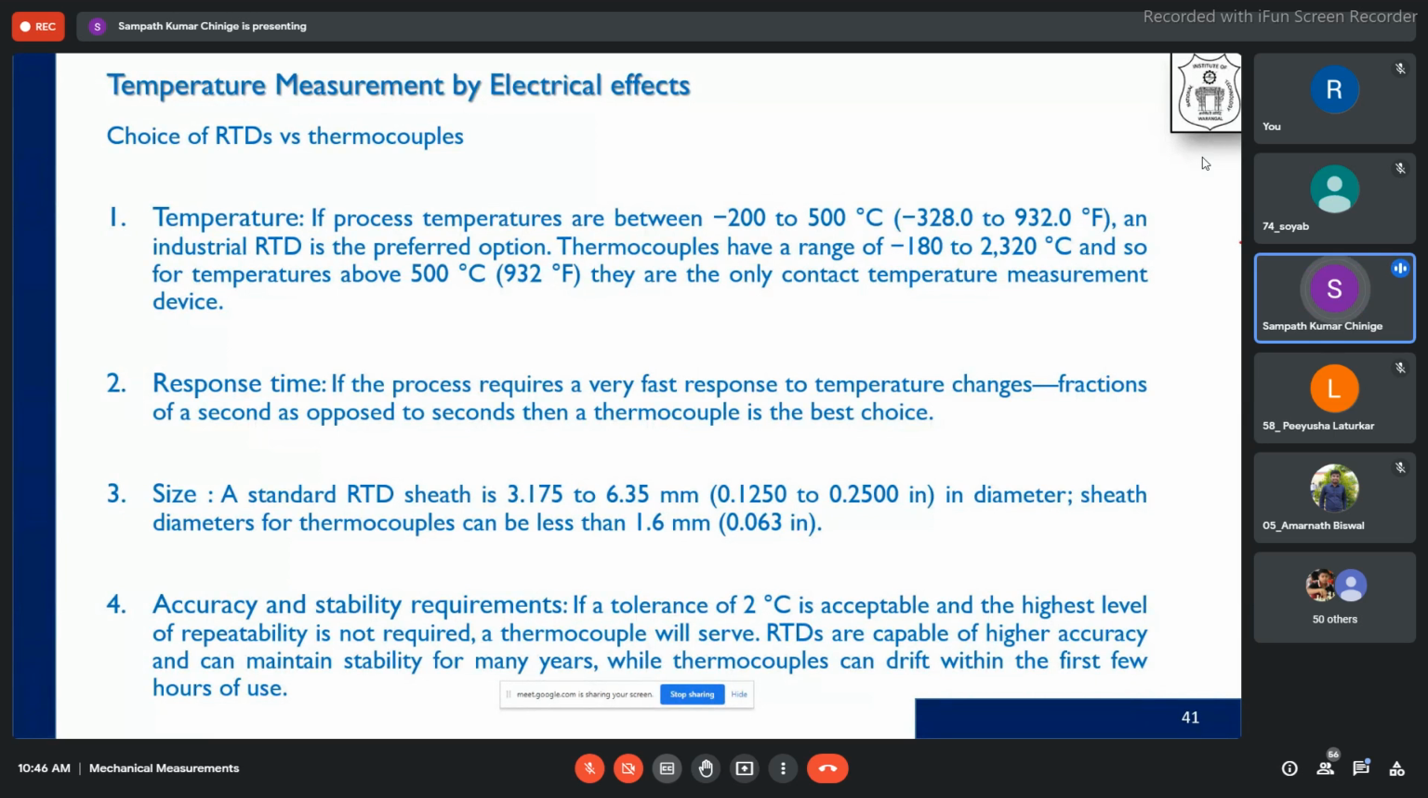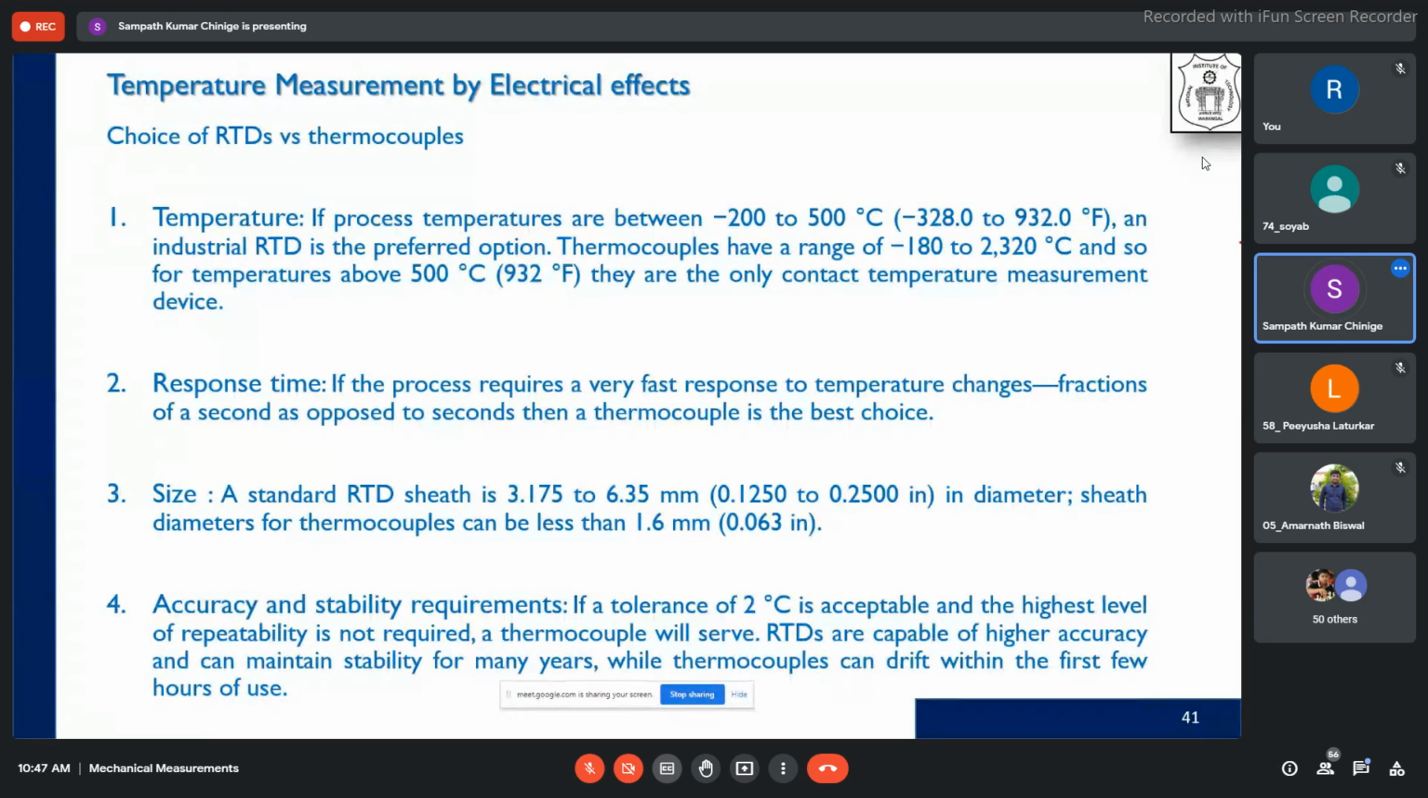Third one, the size. Based on size, we can decide. A standard RTD sheath, you can see, varies from 3.175 to 6.35 mm, which is much higher than thermocouples, which can be as low as 1.6 mm. So if the place where you are measuring the temperature is micro-sized, or its size is very small, there an RTD occupies more space compared to a thermocouple.